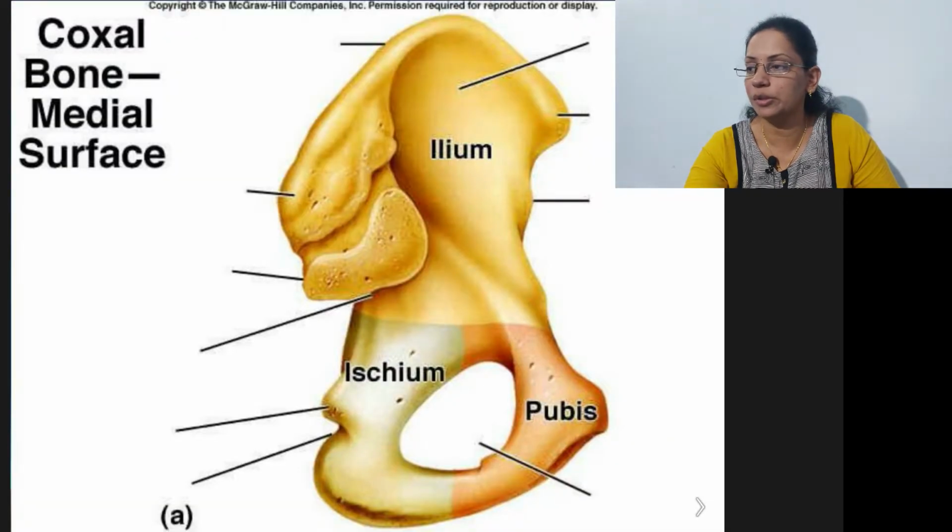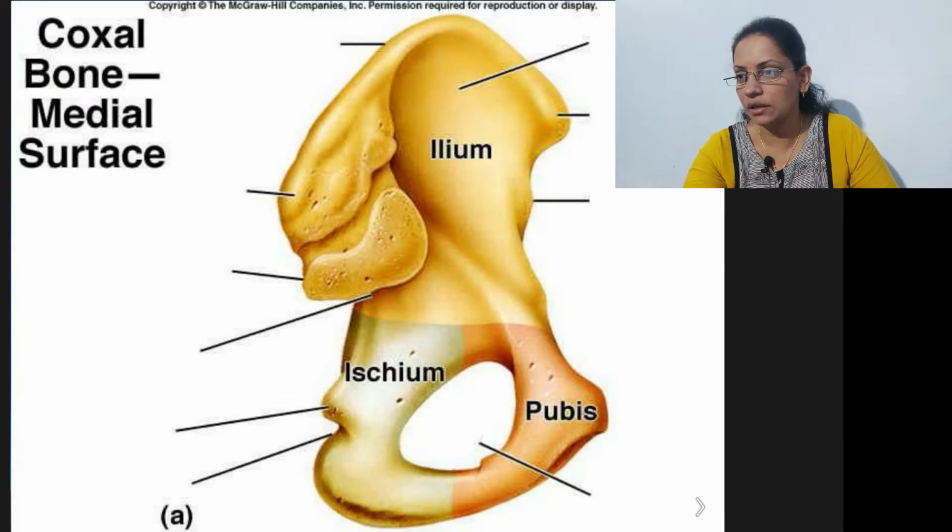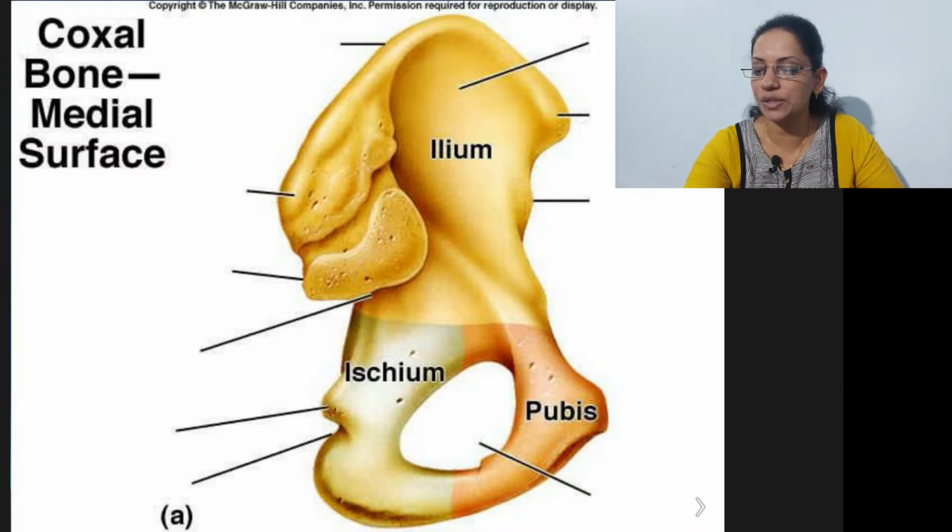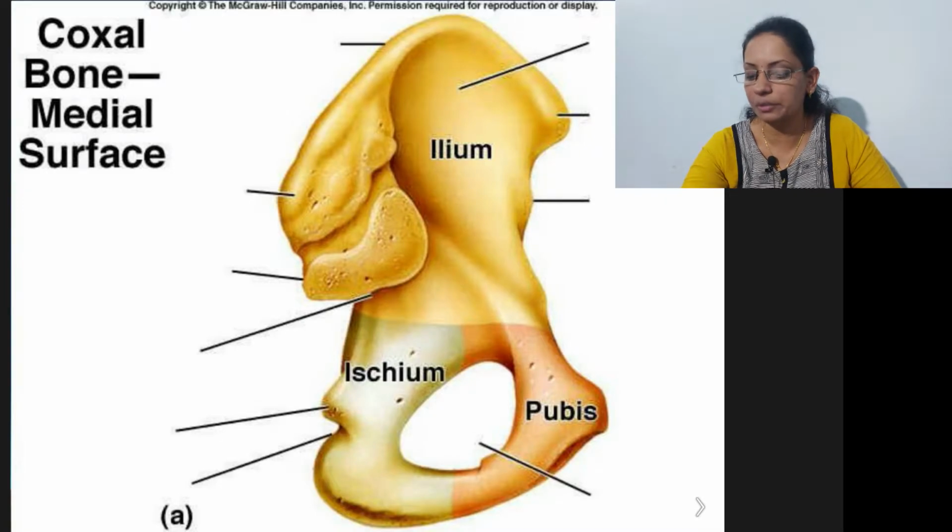This is the medial surface. All these things you had studied in anatomy; this is just to revise and clear your fundas. That broad bone is the ilium, this is the ischium, and that is the pubis. So this is the normal inner surface of the pelvis.